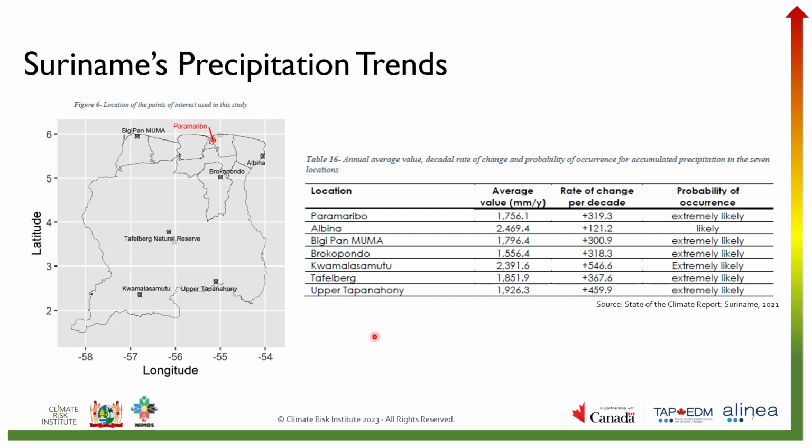This table illustrates the trends in regional precipitation, again over the 1990 to 2014 time period that we discussed in previous slides. Again, we can see the average value of precipitation in millimeters per year and the rate of change per decade. As we can see in this table, precipitation shows a strong increasing trend in all 7 points of interest, including an increase of up to 546.6 millimeters per decade in Kwamala-Samutu.